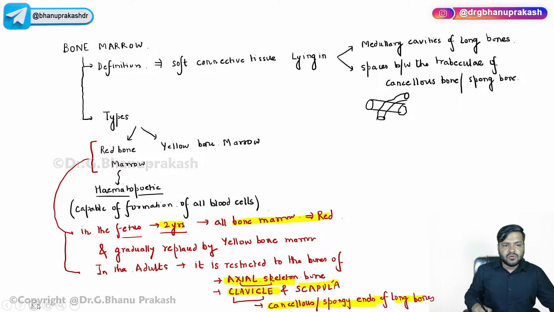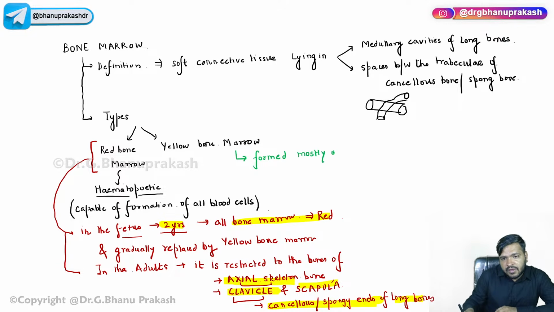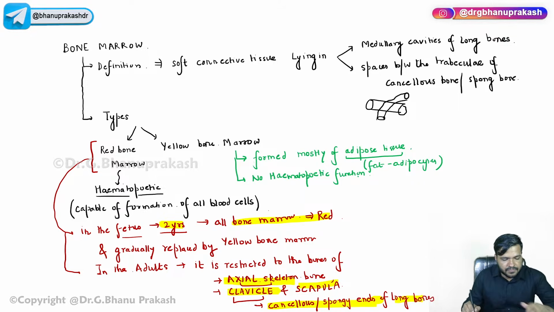Now, coming on to the yellow bone marrow, guys. Yellow bone marrow is formed mostly of adipose tissue. When I say adipose tissue, it is just the fat part, the adipocytes. It has no hematopoietic function, guys.